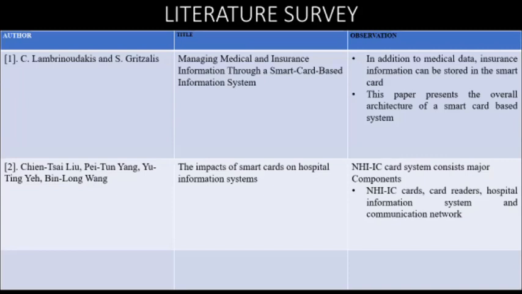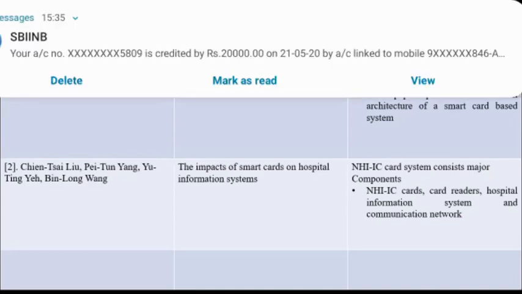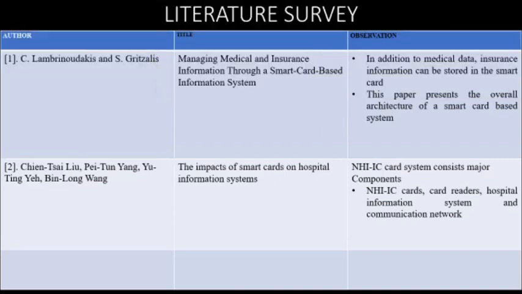In the first topic, managing medical and insurance information through a smart card based information technology. Here they are using a smart card to store the insurance data in addition to the medical reports. It can be accessed by five departments, mainly the receptionist.